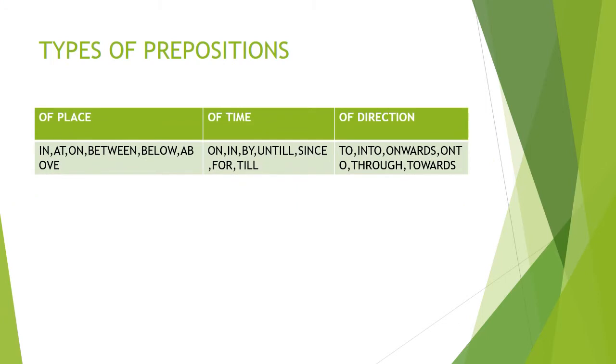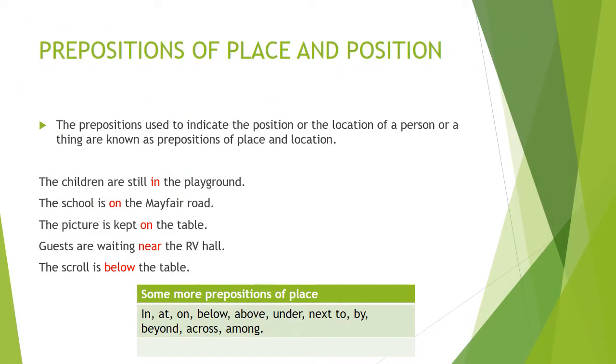So there are three types of prepositions: prepositions of place, prepositions of time, and prepositions of direction. We will discuss all of these in detail. Let's get started. First of all, prepositions of place and position. The prepositions used to indicate the position or the location of a person or a thing are known as prepositions of place and location. Here are a few examples.